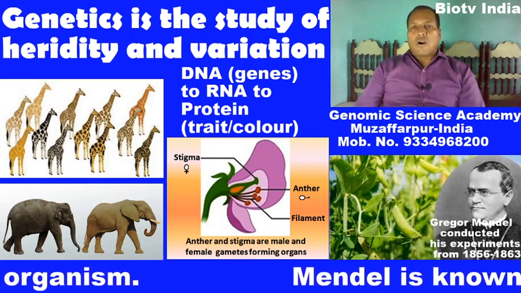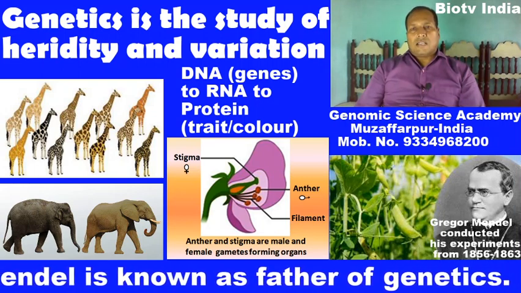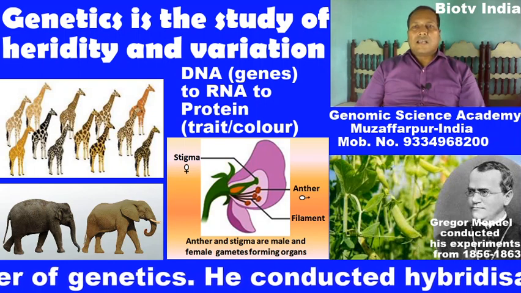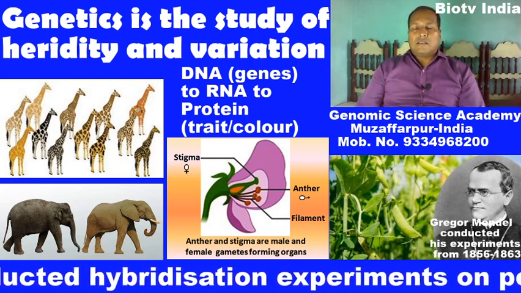The first step of reproduction is gametogenesis and then fertilization.